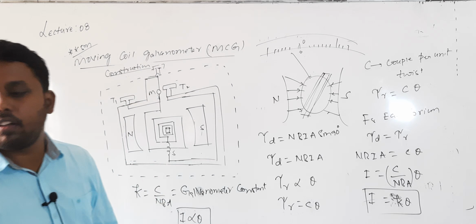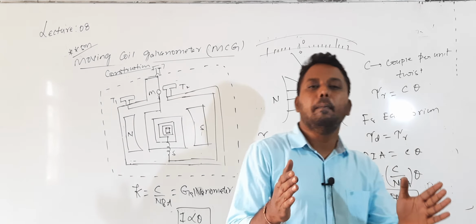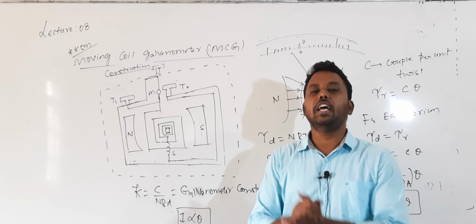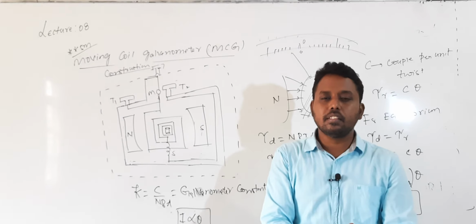In this moving coil galvanometer, we suspend a rectangular coil between horseshoe magnetic poles. When the current is allowed to pass, the coil will rotate. Because of the rotation of the coil, the suspended wire will be twisted.